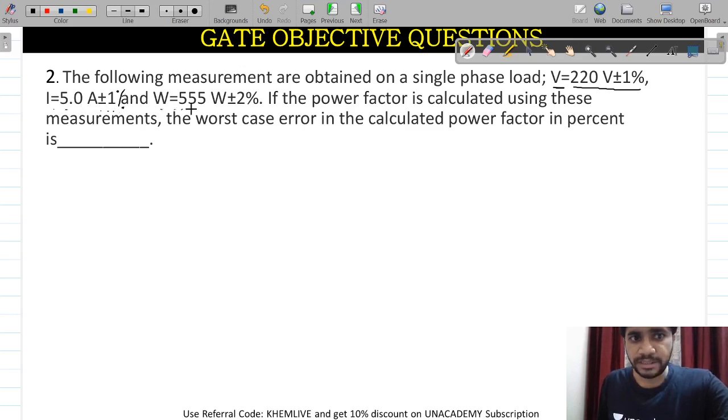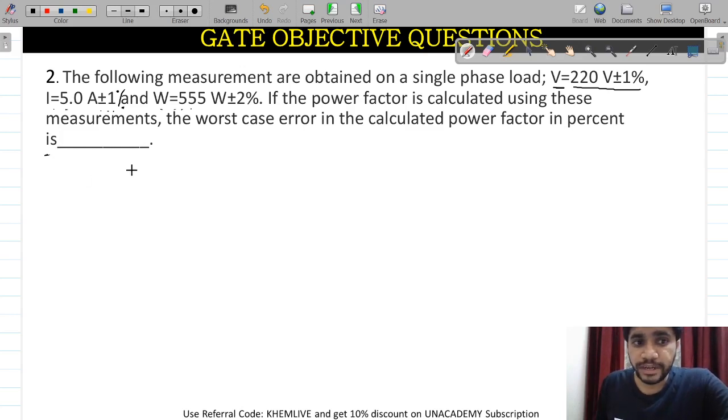And W, the total power, is 555 plus minus 2%. If the power factor is calculated using these measurements, the worst case error in the calculated power factor will be in percentage. They are asking for the worst case error in the calculated power factor.